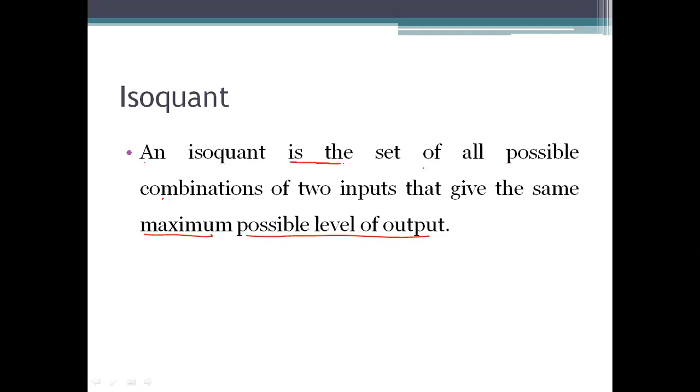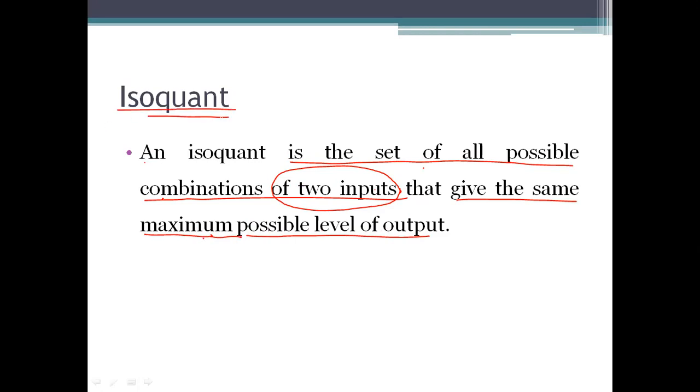Isoquant is a set of all possible combinations of two inputs. Combinations of two inputs, what does this give? It gives the same output, the same maximum possible level of output. This is called an isoquant. Okay, so let me remind you about indifference curve.